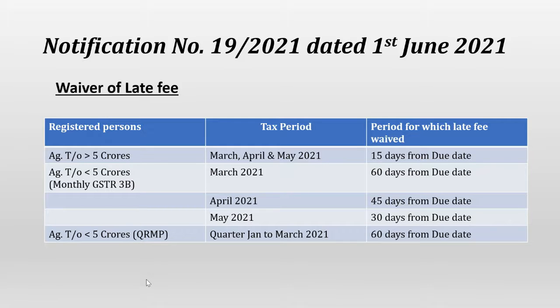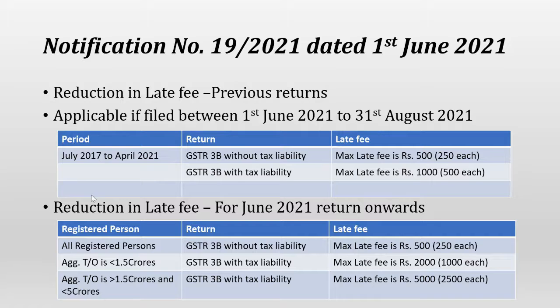Next, taxpayers having aggregate turnover of less than 5 crore in the previous financial year who opted for QRMP. They have to file the GSTR 3B on a quarterly basis. So, for the January to March 2021 quarter, 60 days late fee has been waived off. Next, as we discussed in the previous video, a one-time opportunity has been provided to file all the previous pending returns, that is from July 2017 to April 2021, with a reduced late fee.